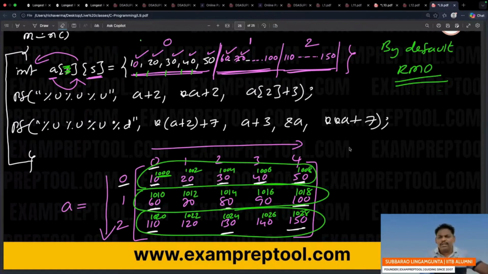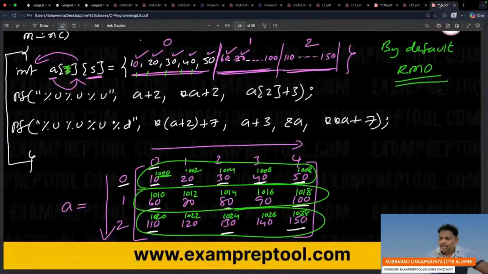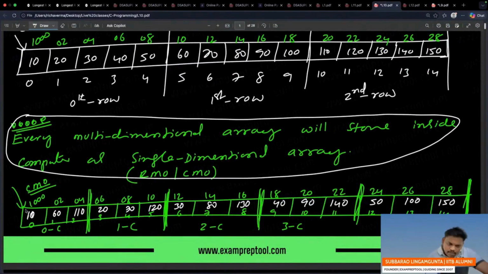Do you have any doubts till now? Sir, the address in column major order is 1000, 1010, 1020? No, see, the address will be 1000, 1010 and 1020. Now, if you want, you can see this. Thank you so much for asking. Can you see here? If you observe clearly, what are the elements in the first column? The elements in the first column are 10, 60, 110. Let me use another color.